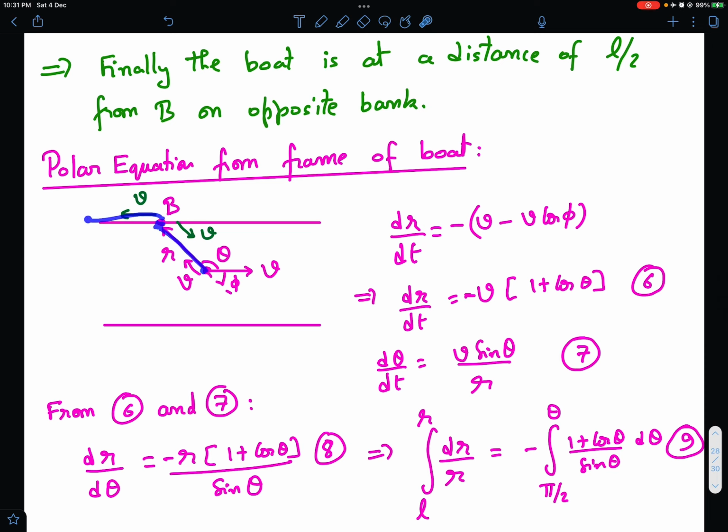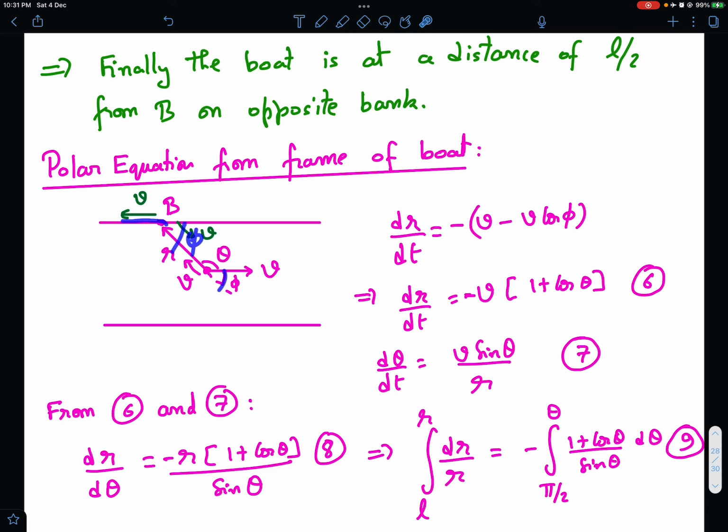And the velocity component perpendicular to r is responsible for the change of theta. Angular velocity is nothing but the perpendicular component of velocity divided by the distance. So d theta by dt is, this is v, so the component in this direction is v sin theta.